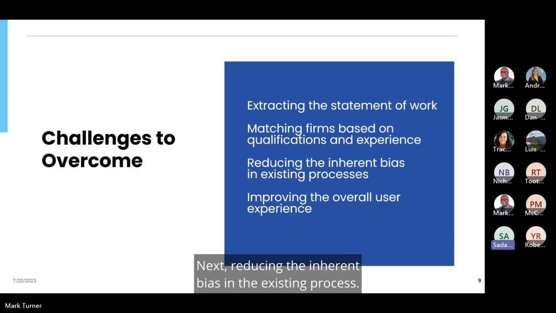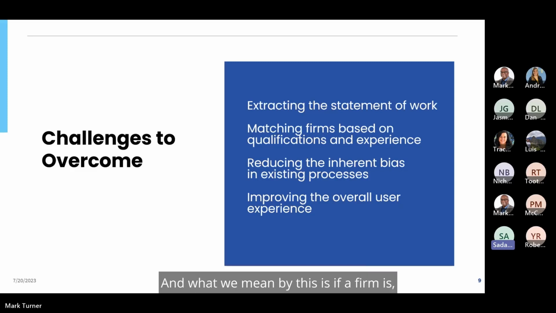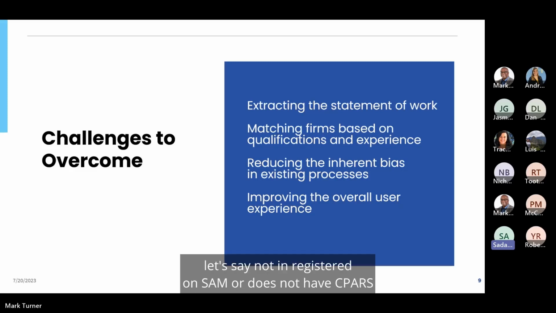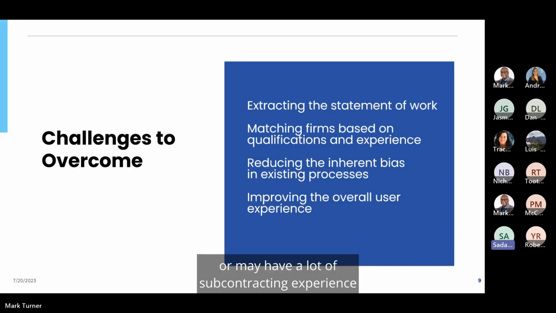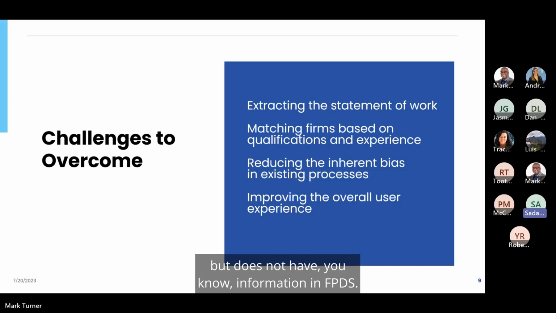Next, reducing the inherent bias in the existing process. And what we mean by this is if a firm is, let's say, not registered on SAM, or does not have CPARs, or may have a lot of commercial experience, or may have a lot of subcontracting experience, but does not have information in FPDS, they would otherwise be overlooked. And we wanted to come and try to alleviate this bias. And lastly, improve the overall user experience.